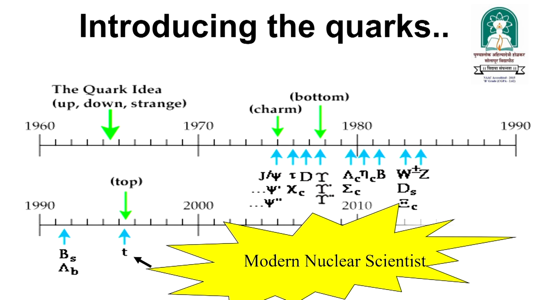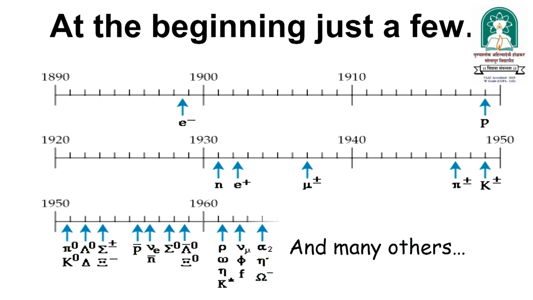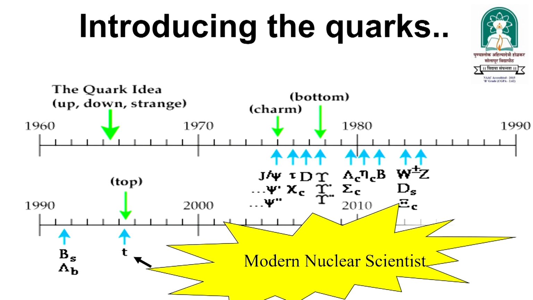Then, introducing the quarks: firstly we did not know about quarks, we just knew about the proton, electron, neutron and other fundamental particles. After that, near about 1965, the quark idea was introduced, and by using that information we concluded one kind of model. We call it the standard model. Now, modern experiments are also going on.